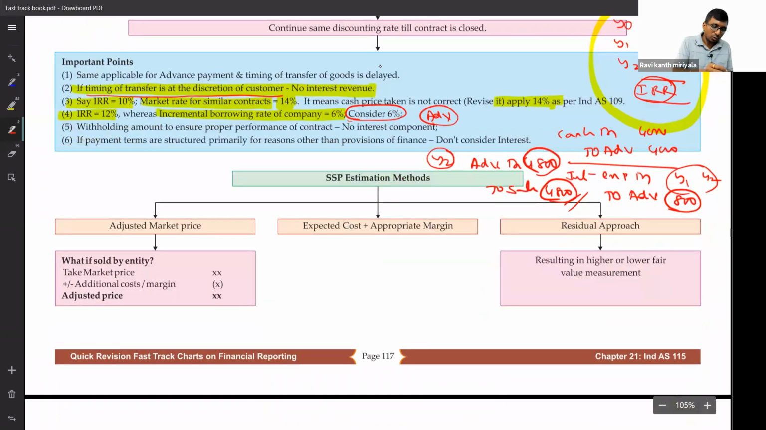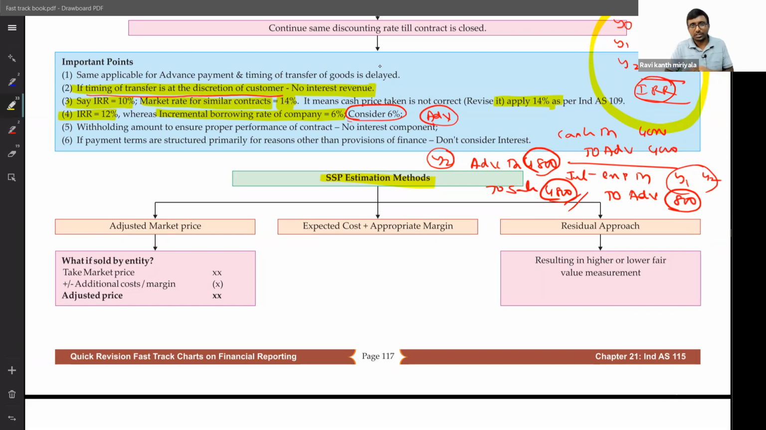Next, standalone selling price, SSP, estimation methods. SSP means if I sell an item individually to another person, at what rate can I sell it? That is SSP. When your transaction price as per the contract is say 10,000, but there are so many performance obligations within the contract, then what are we supposed to do? The transaction price is supposed to be allocated.